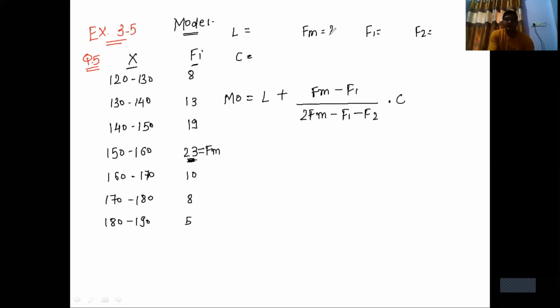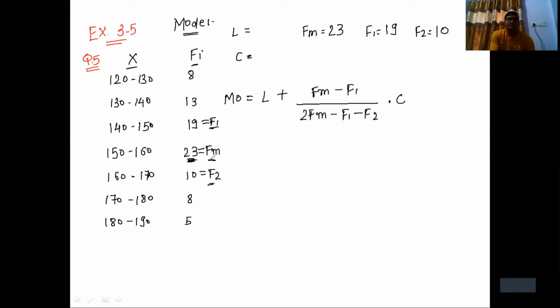So Fm is equal to 23. The frequency above Fm is called F1, and the frequency below Fm is called F2. So in serial order it is F1, Fm, and F2. Once again, maximum frequency is called Fm, above is F1, below is F2. So the value of F1 is 19, and the value of F2 is 10.